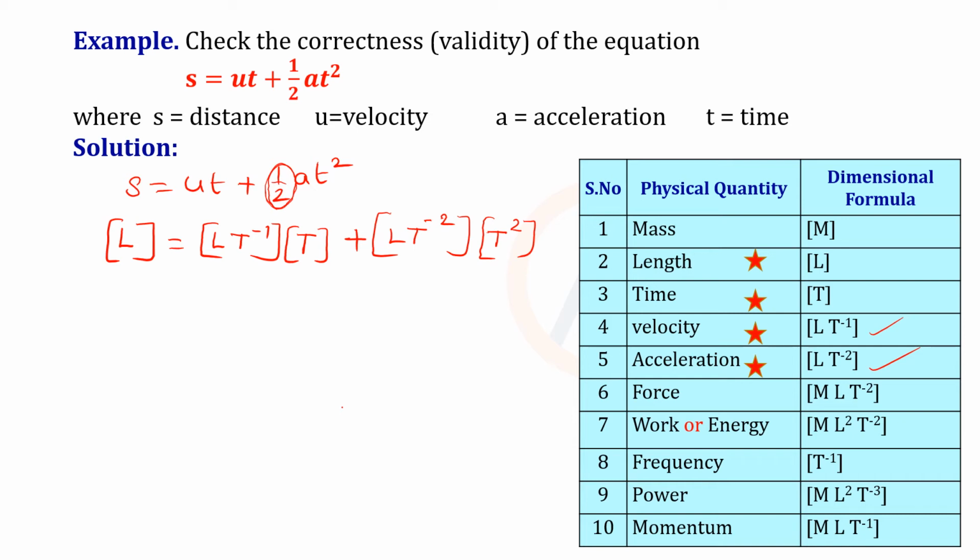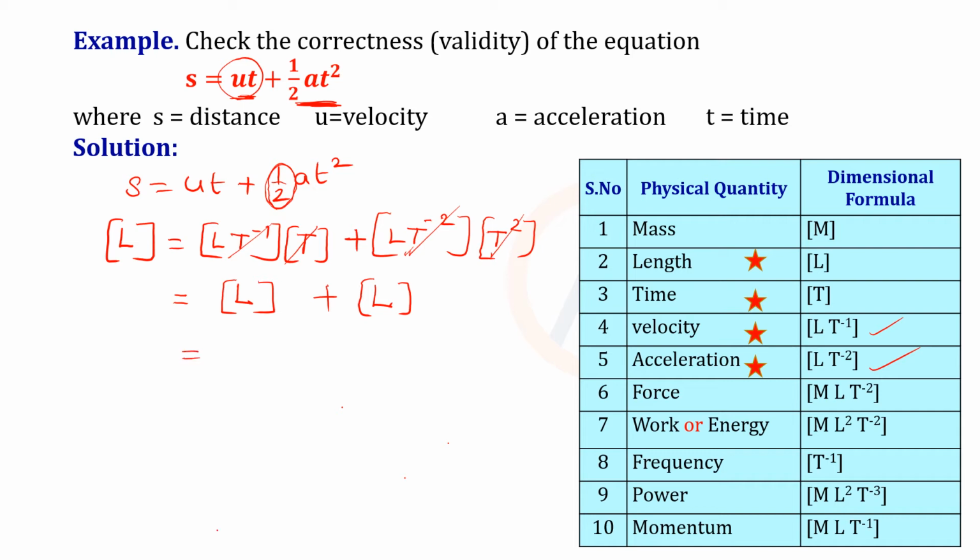Left hand side has only one term, so we will leave the left hand side as it is. First we will solve the right hand side. So ut, this is one term, this is another term. T minus 1, these two will get cancelled, so the leftover part is L only, plus T minus 2 times T plus 2. In exponents we have studied that it becomes T power 0, that is equal to 1. So this term also is L.